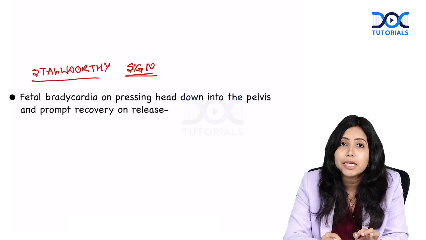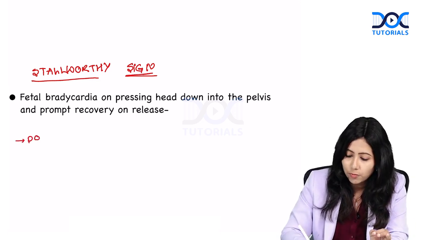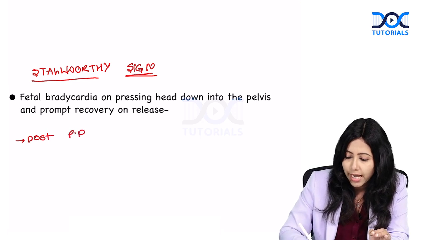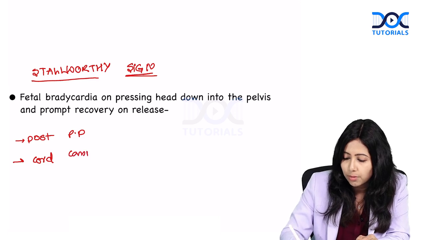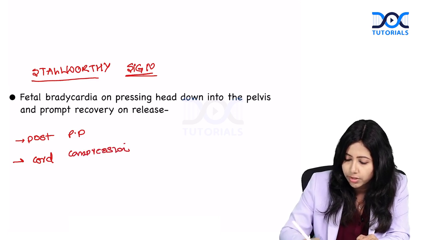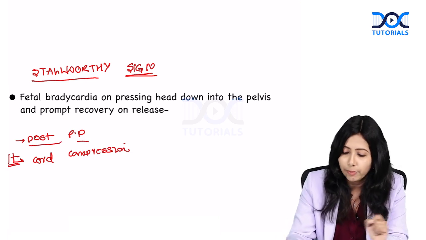And this is seen in case of posterior placenta previa. And why does this happen? This is due to cord compression. It is due to compression of the cord. Where is it seen? It is seen in posterior placenta previa.